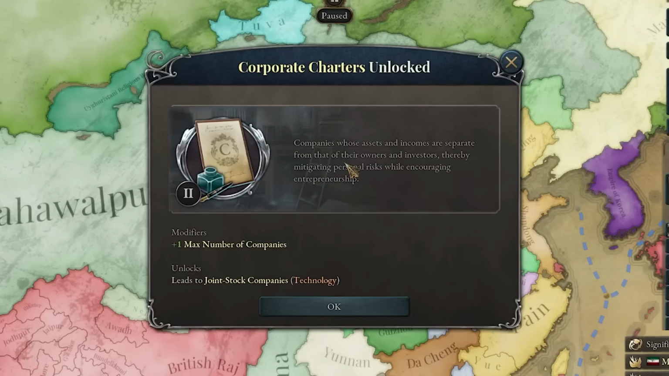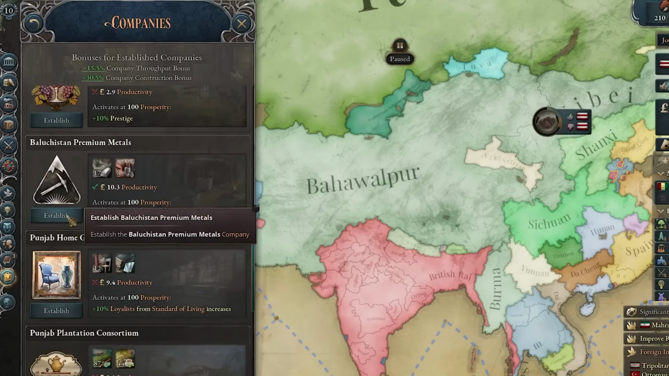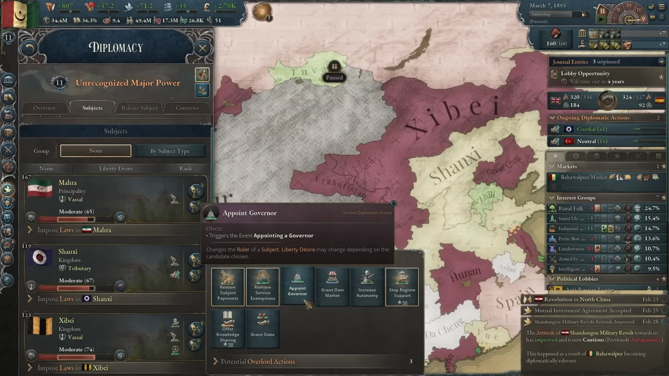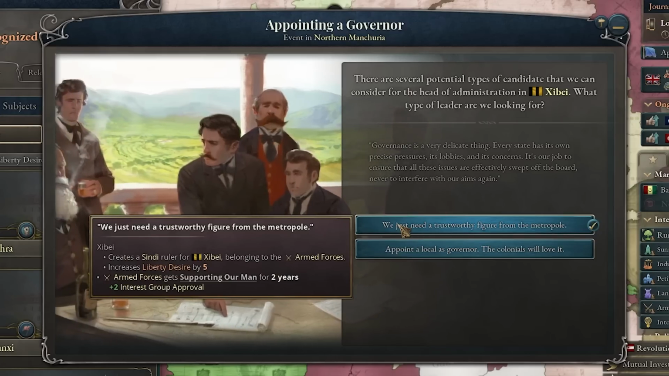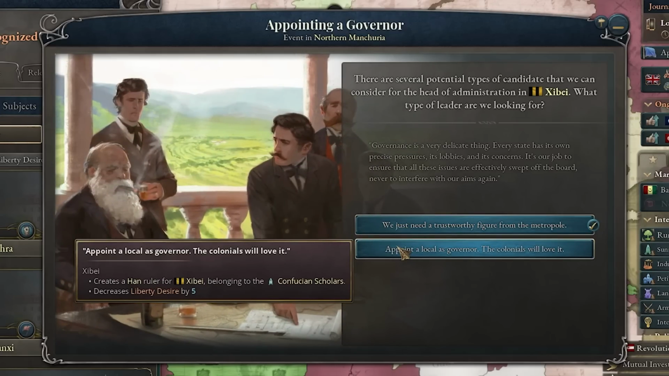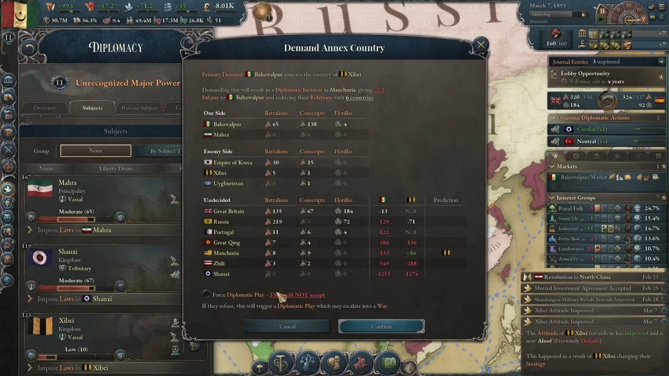And now it is time to get our first company. Although yeah, I know it's a bit late. I will choose this iron company. Okay, now I think it might be time to give some more states to Shibei. Oh, and also let's appoint a governor. So if I put a Sindhi one, their liberty desire will go up by 5, and if I put a Han ruler, their liberty desire will go down by 5. Okay, for some reason I can't grant them any more states. So that means I have to annex them right now, although they'll probably not accept.